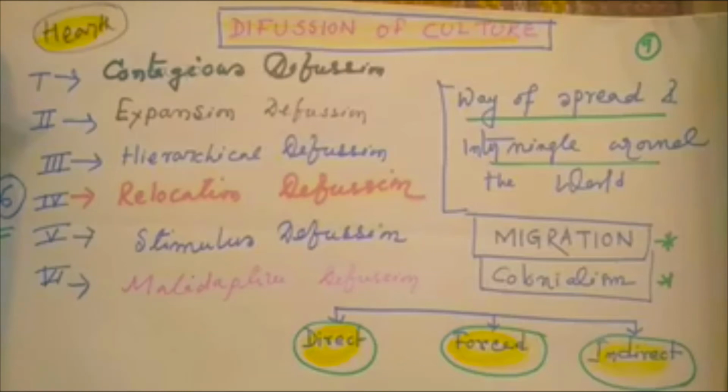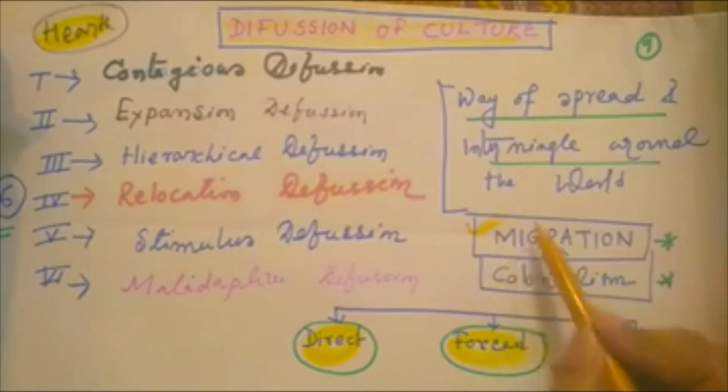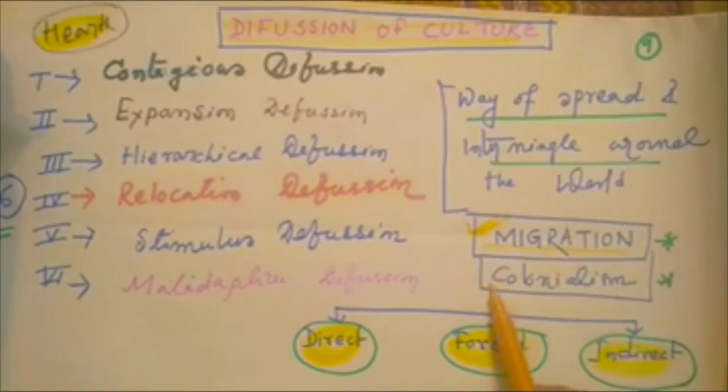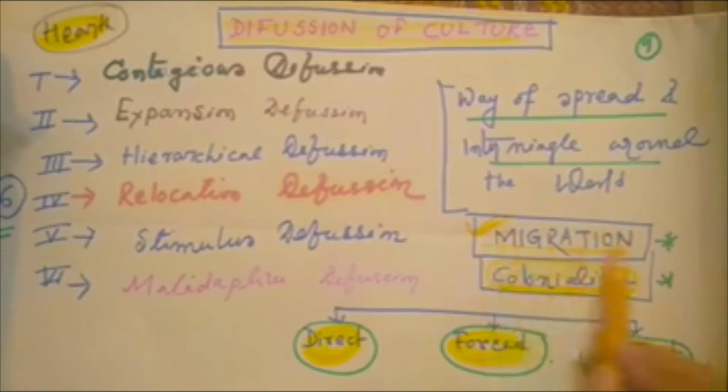Migration is a very ancient and primitive phenomenon. We know Aryan people came to India through migration 5,000 years back. So migration is very important to spread culture. The next one is colonization. Colonization and migration are very important tools of cultural diffusion.